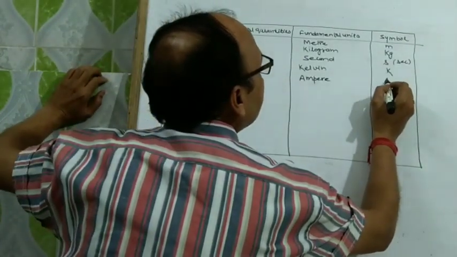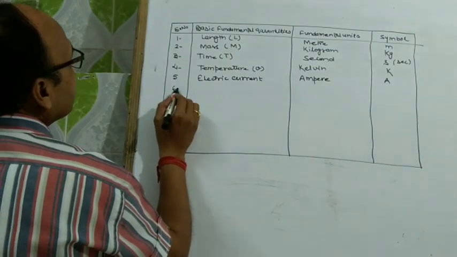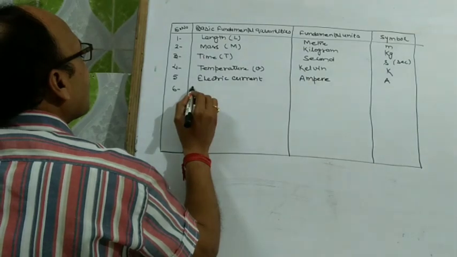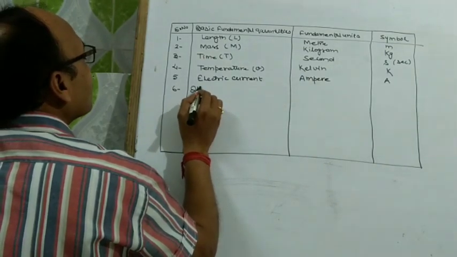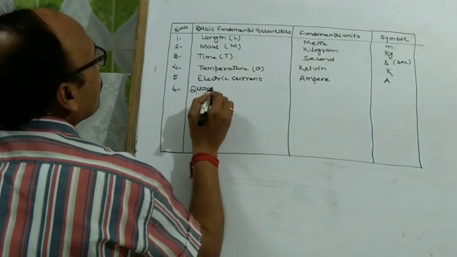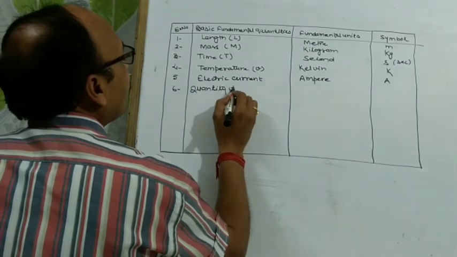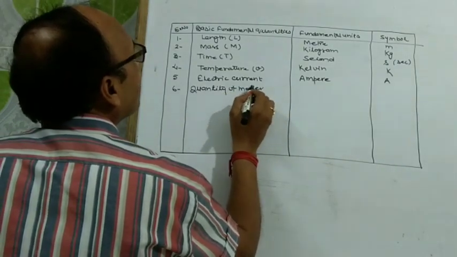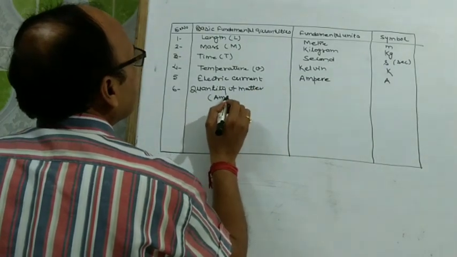Its symbol is capital A. Sixth is quantity of matter or amount of substance.